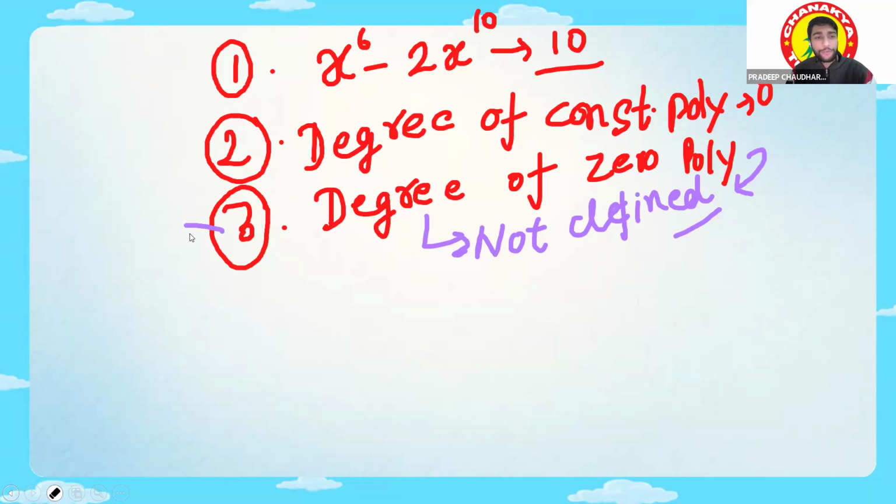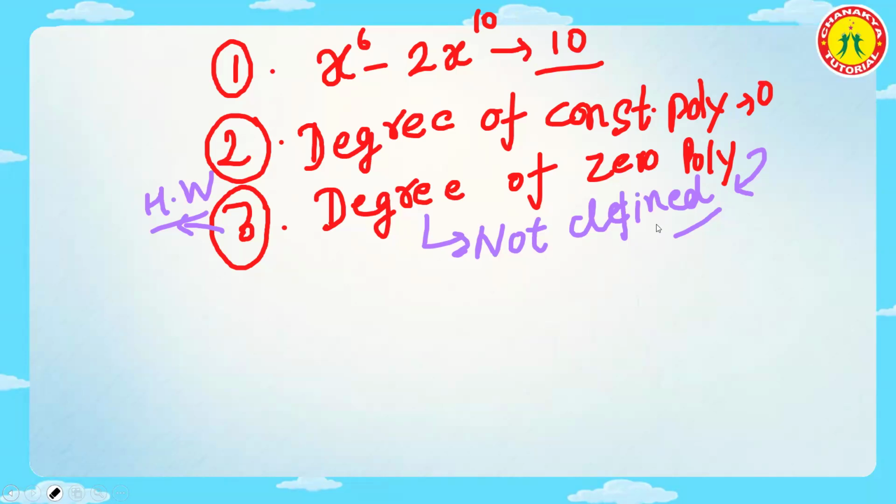Fine, this is your homework. You have to find out why; it is clearly mentioned in the NCERT book. Find out where it is mentioned that the degree of the zero polynomial is not defined, and answer me in the next class. Clear? Yes, sir. Okay, this is your homework.